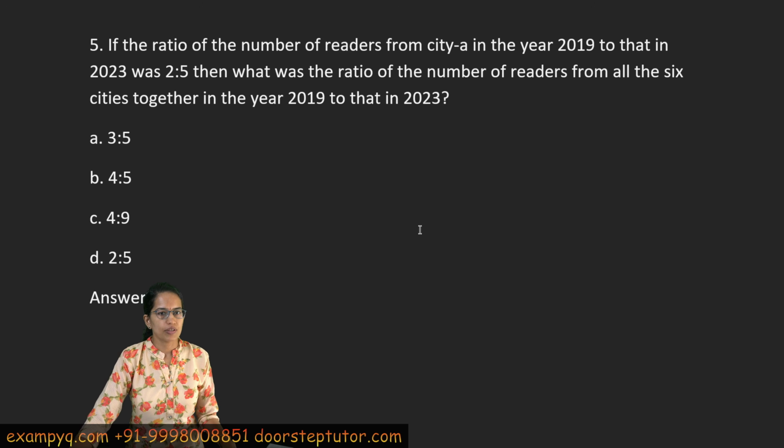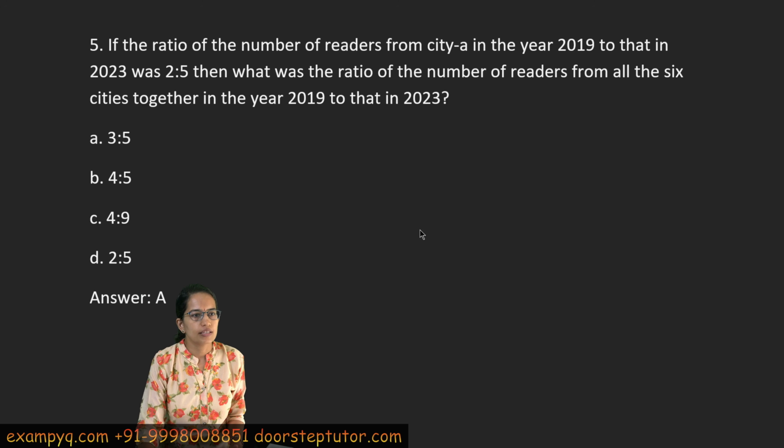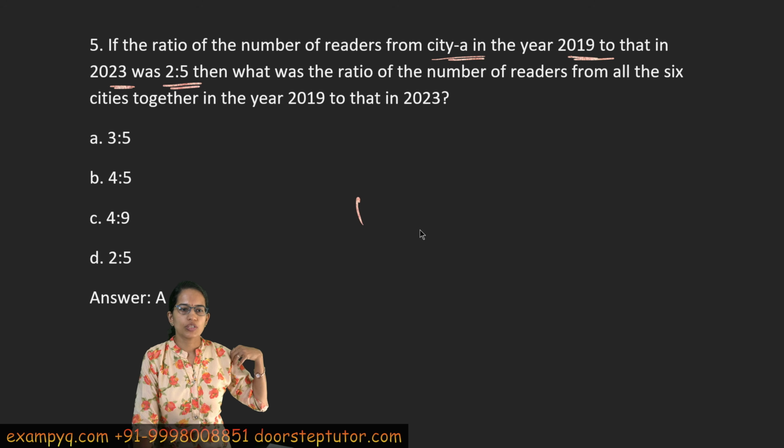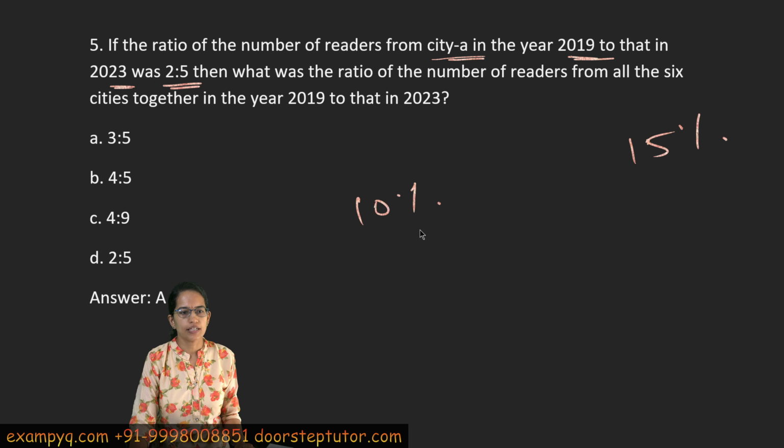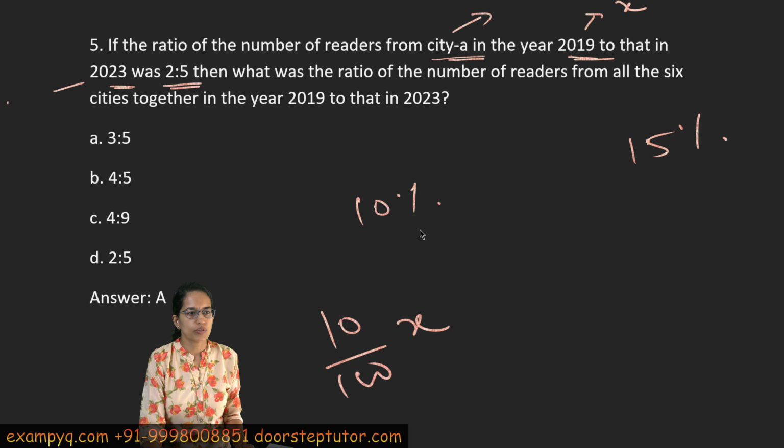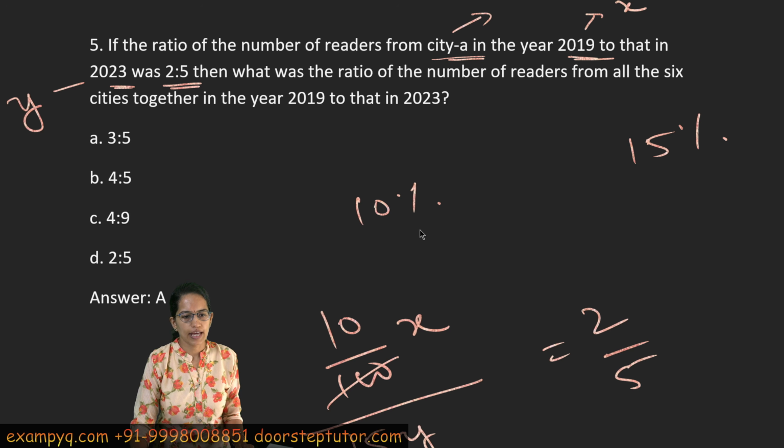Now question 5. Now here you don't need to calculate the absolute amount, right? Here it is given the ratio of the readers in city A in 2019 and 2023 is 2:5. So the values are 10% and 15%, right? So 10% of X, let the population of city A in 2019 be X and in 2023 be Y, right? Divided by 15Y divided by 100 is equal to 2/5. 100 cancels out. So I have 10x by 15y is equal to 2/5, or I can say x by y